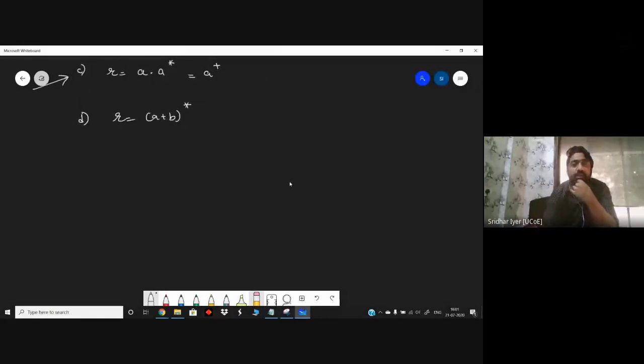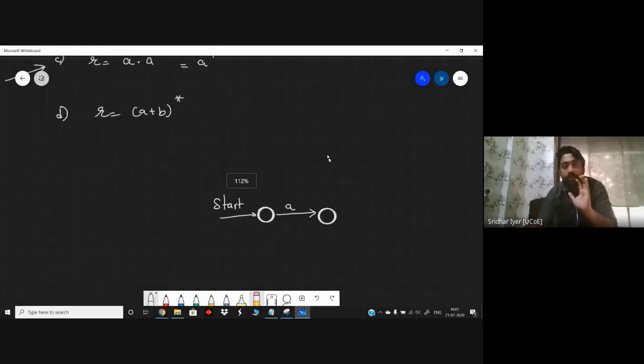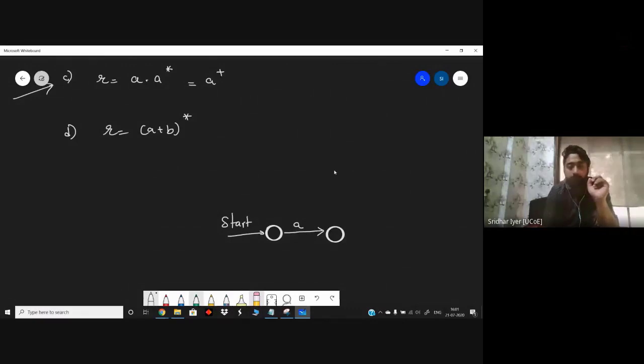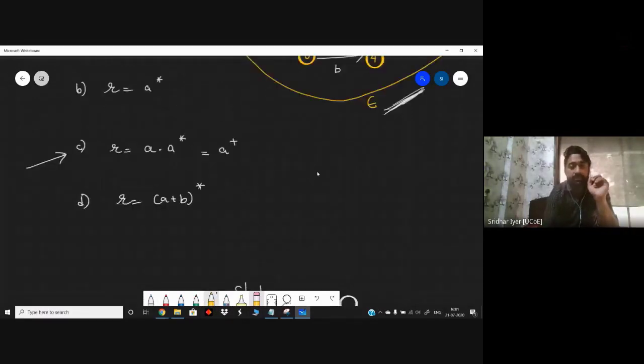It is A dot A closure. The first thing is you need to construct what is A. So from the start state, this is your start state, the first input is an A, so I will take the input as A. Now, pay attention properly over here. We have to divide the question into two parts. First part is A and second part is A closure. We can compare this as R1 dot R2 closure.